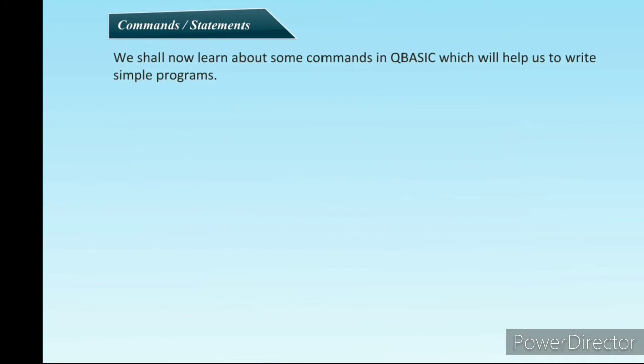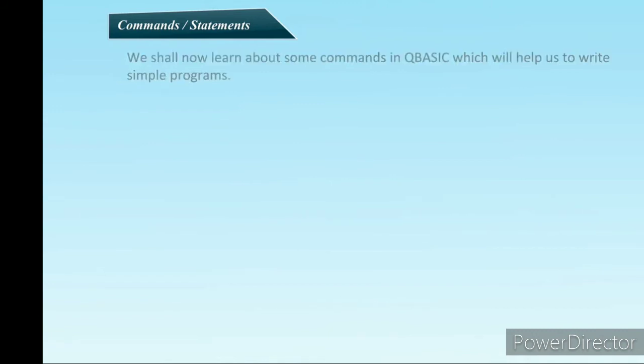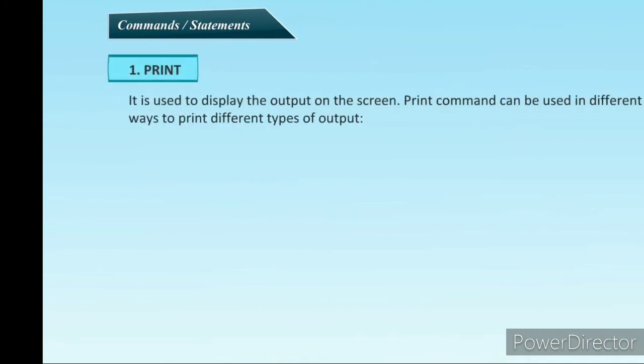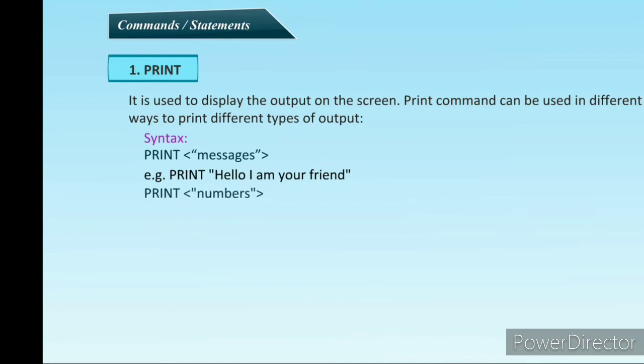We shall now learn about some commands in QBasic which will help us to write simple programs. First is print. It is used to display the output on the screen. The print command can be used in different ways to print different types of output. You can see the syntax: print message, print hello, I am your friend. Print numbers, example, print 55. Press F5 to run the program.